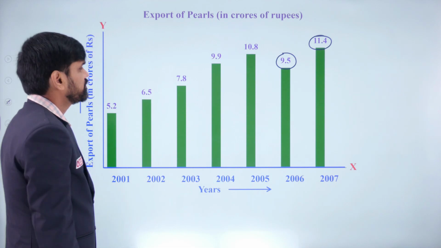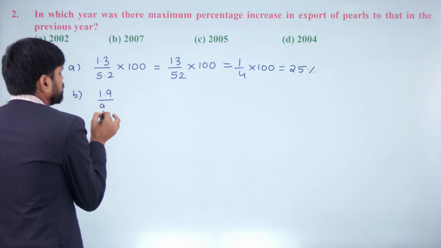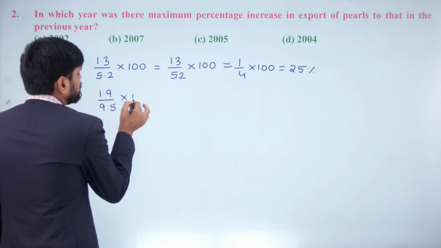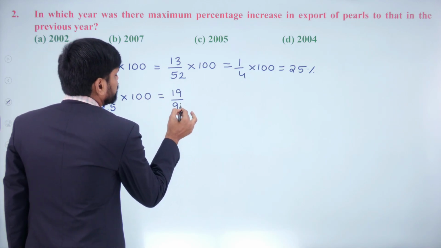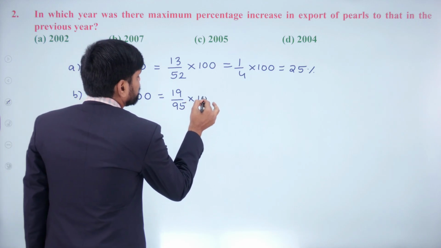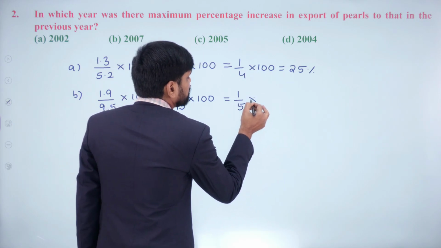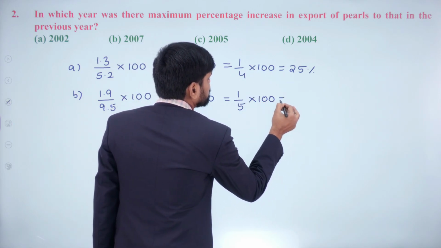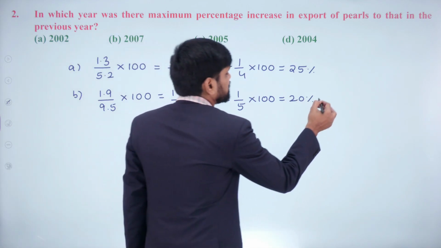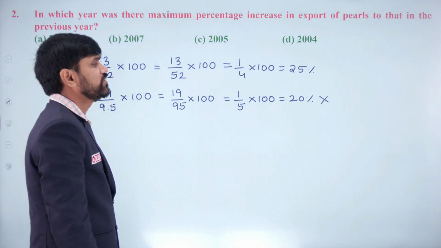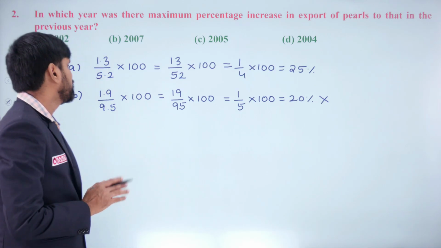Around 1.9, right? 1.9 on 9.5 into 100, which is nothing but 19 by 95 into 100, which means 1 by 5 into 100. That is 20%. So definitely it is not the maximum, because there is a value which is already 25. If anything more than 25% is coming, that will be the maximum, right dear?